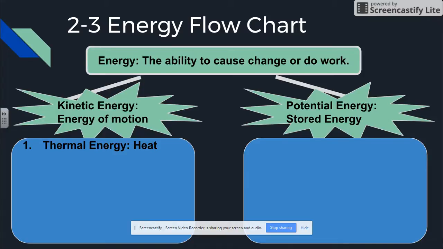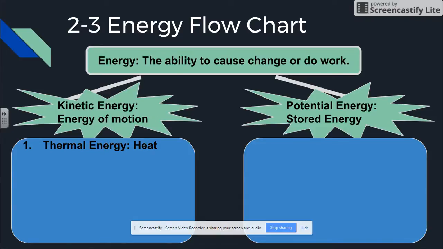We've talked about thermal energy a lot, and this is where it comes from. Heat is thermal energy. It's a type of kinetic energy. The way that I think about it, when you add thermal energy to particles, what do they do? They move more. So the more heat you have, the more your particles move. So it is a type of kinetic energy. I hope that makes sense.